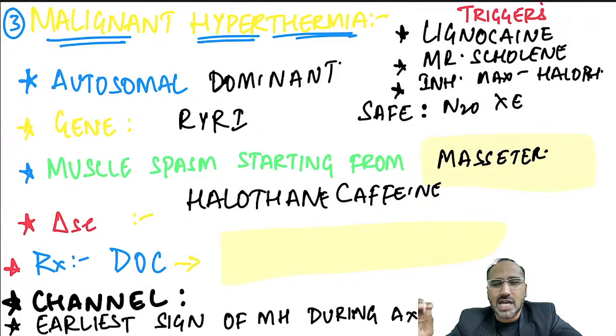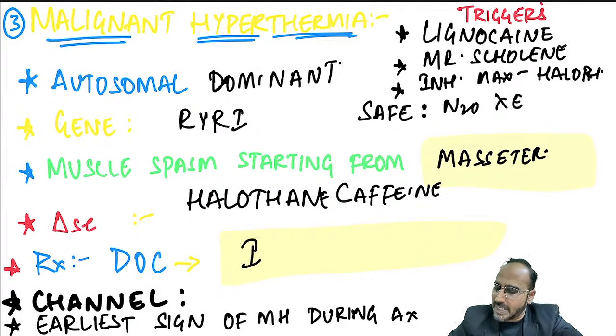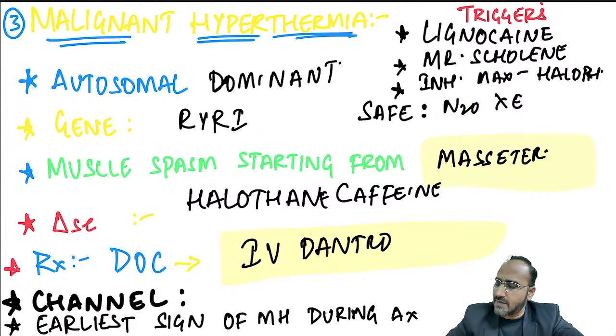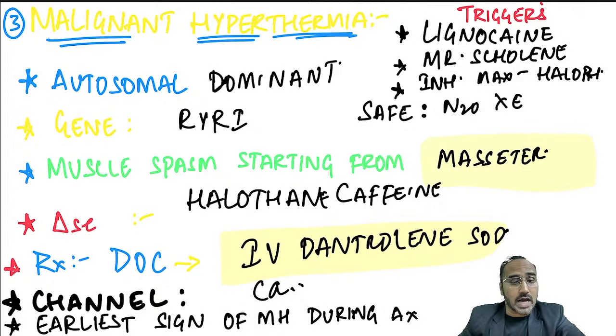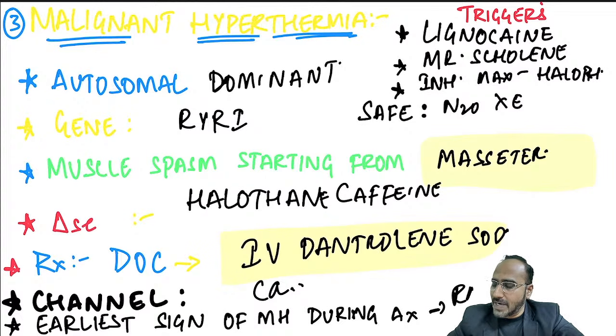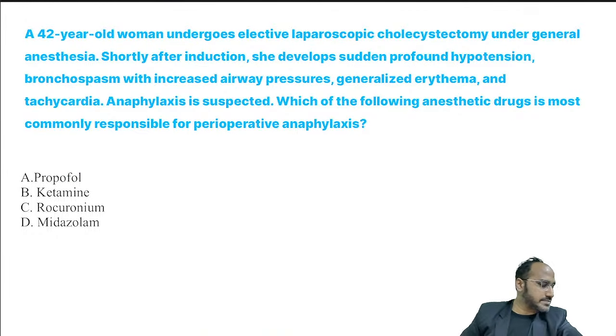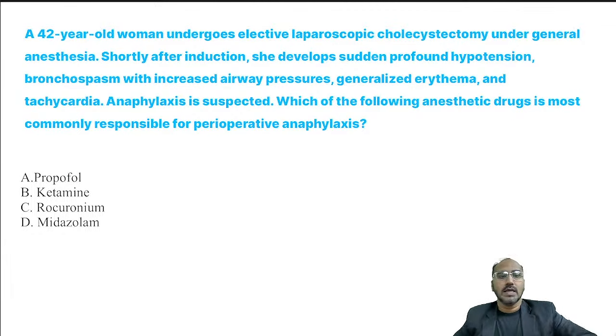But once malignant hyperthermia is diagnosed, stop the triggering factors and go for the drug of choice for malignant hyperthermia, which is IV dantrolene sodium. Very, very important. IV dantrolene sodium. Okay, what is the channel responsible in malignant hyperthermia? It is the calcium channel. And what is the earliest sign of malignant hyperthermia during anesthesia? Rapid increase in EtCO2. Very, very important. Rapid increase in EtCO2.